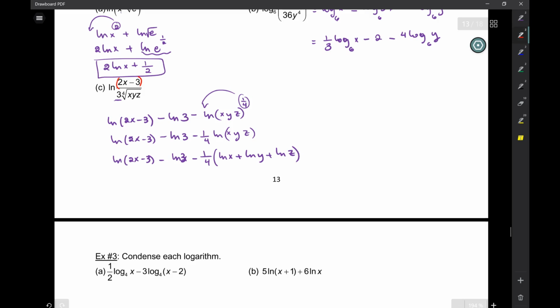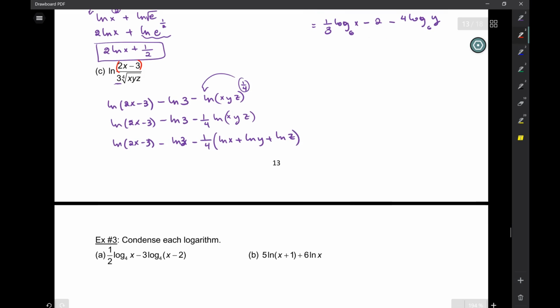I have to say, if this was a test question, 80% of the time students will stop at this step, but you're not done yet, right? Each of your ln's or logs can only have one element inside, one argument. And okay, so either like this, or you can also distribute, and it will be ln of 3 minus 1/4 ln of x, 1/4 ln of y. Okay, either one of these is okay for me, but the book might have it in a different form.